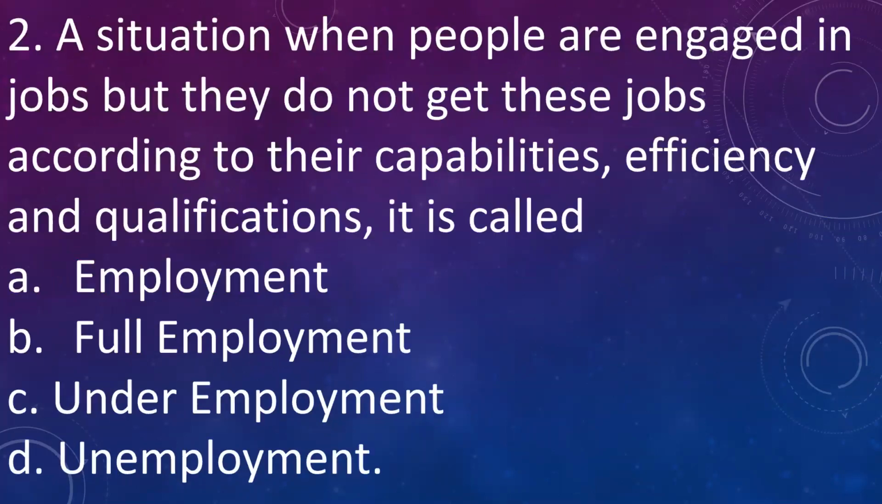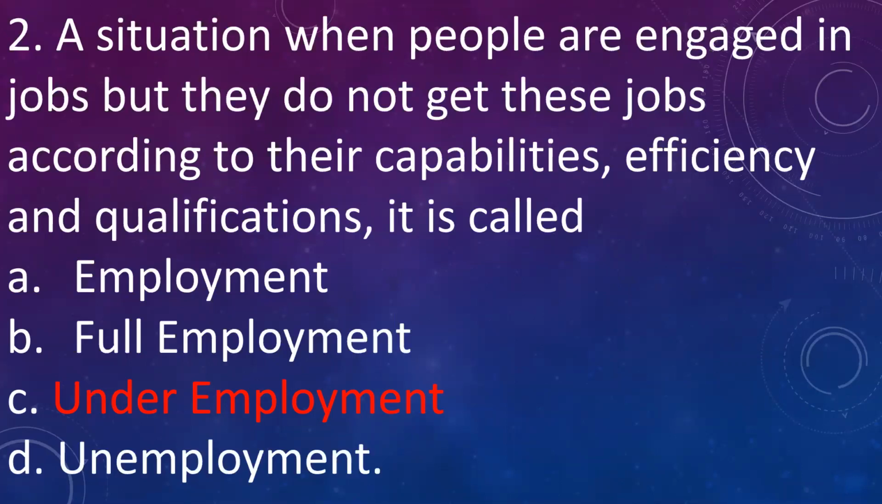Next question. A situation when people are engaged in jobs but they do not get these jobs according to their capabilities, efficiency and qualification. It is called A. Employment, B. Full employment, C. Underemployment, D. Unemployment. Answer is C. Underemployment. It is a situation where people get the job but those jobs are not in accordance with their capabilities and qualification.